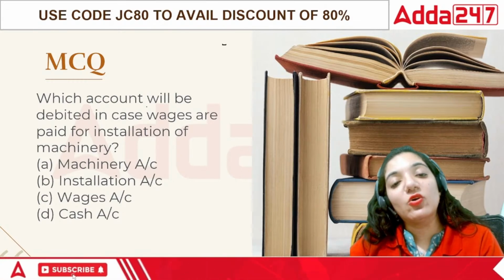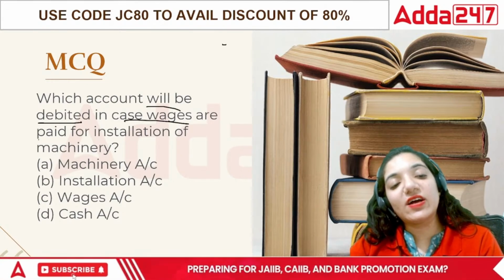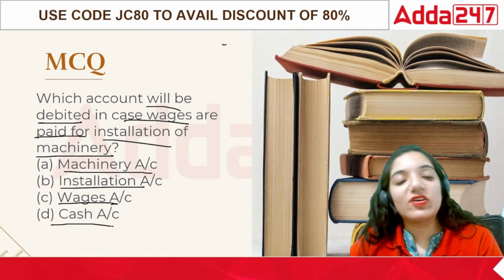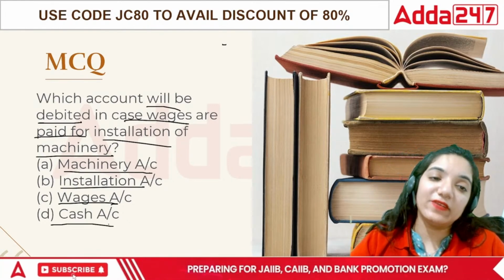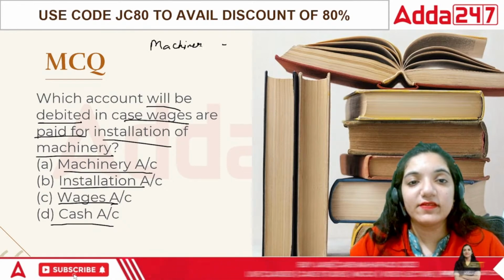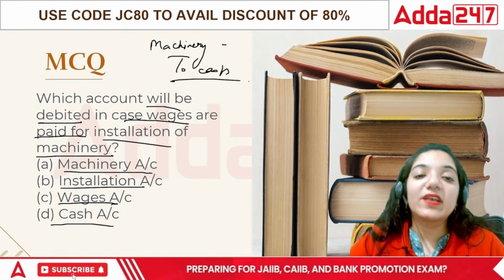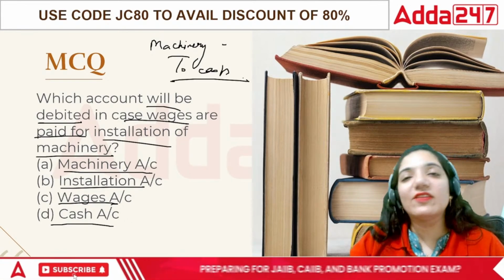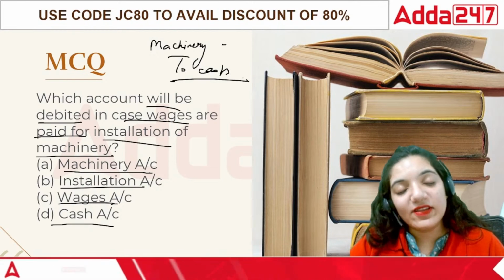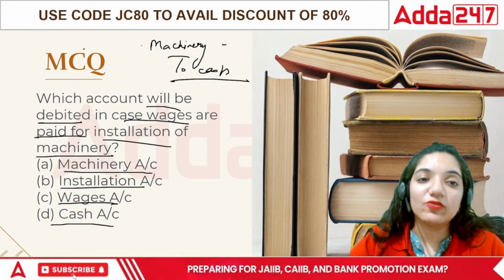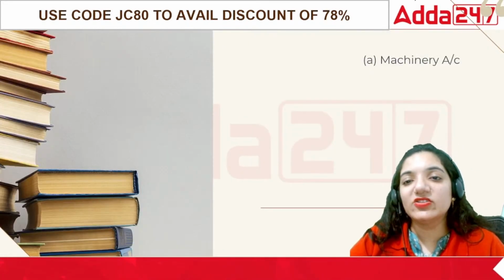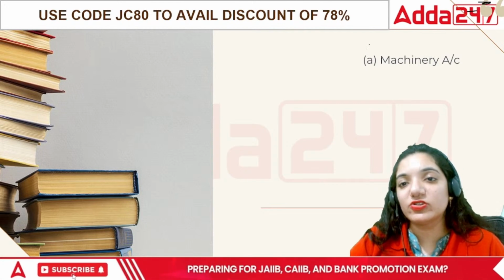Question: which account will be debited in case wages are paid for installation of machinery? Machinery account, installation, wages, or cash? Since in this case we are paying for the wages, the correct answer would be machinery, because without paying for the installation, can we have the particular machineries installed in our area? We cannot have it. To have that, we will have to pay. So in this case, the entry would be machinery to cash. It would go to the machinery account.